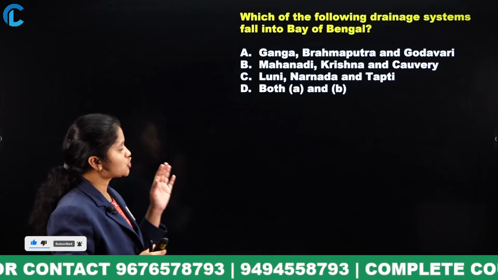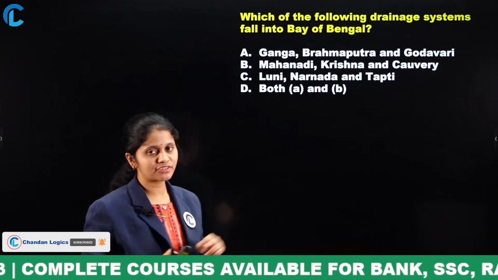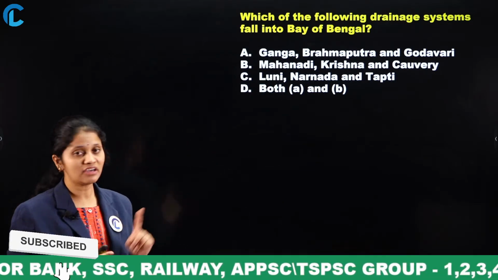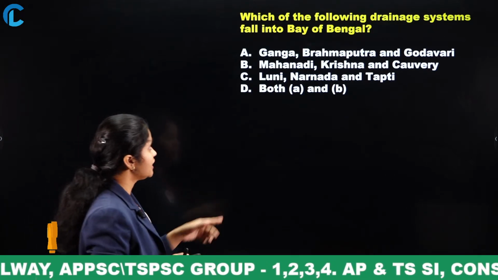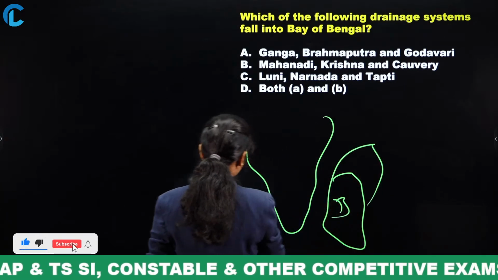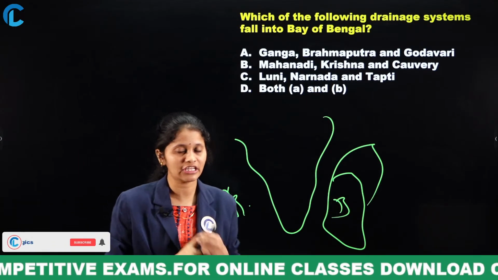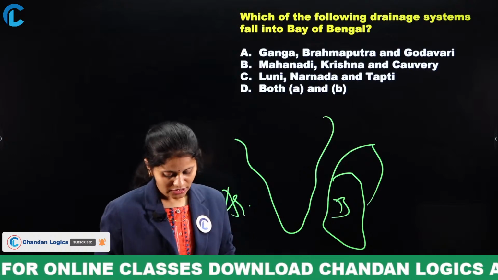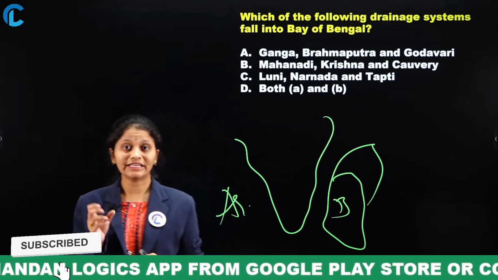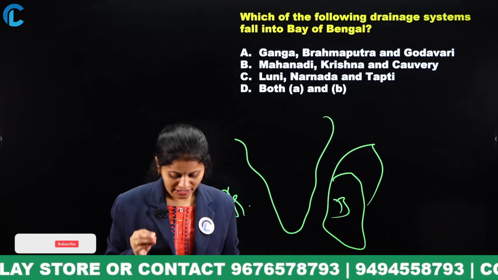Next, which of the following drainage systems fall into the Bay of Bengal? Ganga, Brahmaputra and Godavari; Mahanadi, Krishna and Kaveri; Luni, Narmada and Tapi; or both A and B. The question is all about which rivers fall into the Bay of Bengal region. Once you have an idea about the east flowing rivers and the west flowing rivers, then you can answer the question easily. Option D. I have even given the clue: east flowing and west flowing rivers.